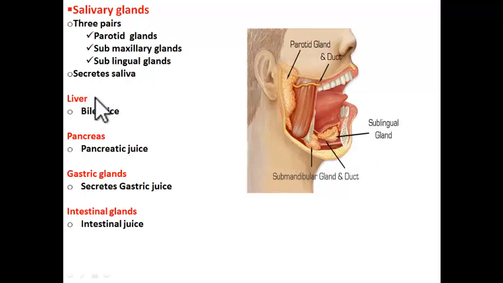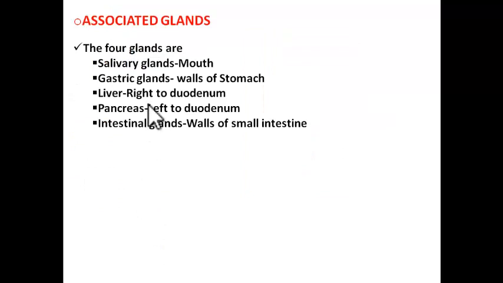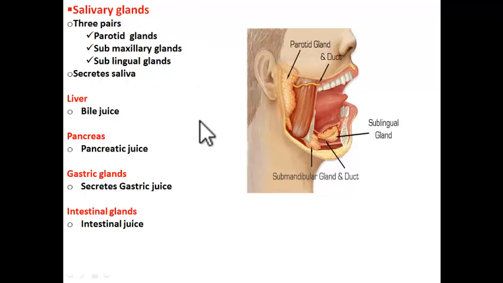Okay, next gland is liver. What does it produce? Bile juice. Pancreas, what does it produce? Pancreatic juice. Gastric glands produce gastric juice. Intestinal glands, intestinal juice. So this is about glands. There are 5 glands associated with digestive system, and they secrete certain substances, and the substances are saliva, bile juice, pancreatic juice, gastric juice, intestinal juice.